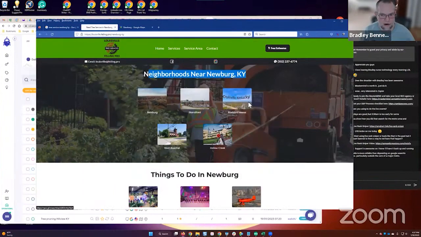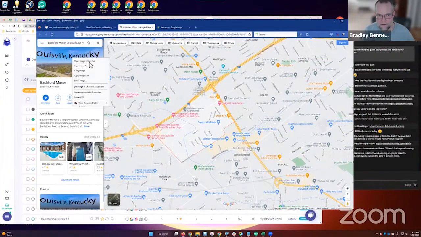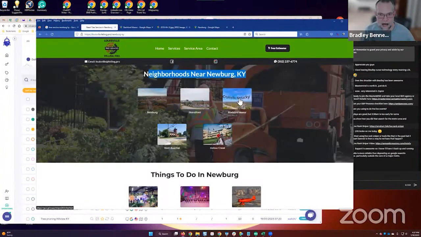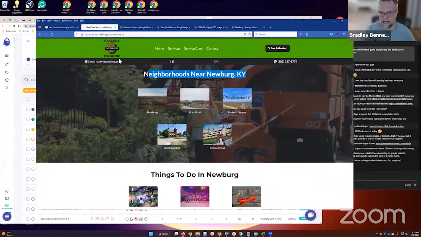But like Bashford Manor, if I open that up, you see that image there? If I open image in new tab, that image right there is actually what's hosted right here. That's a hot linked image, an embedded image from Google Maps. And the link, if I click that, open link in new tab, it goes to the Google map for Bashford Manor. So all we're doing with this data, guys, is we're adding georelevance to the page, right?